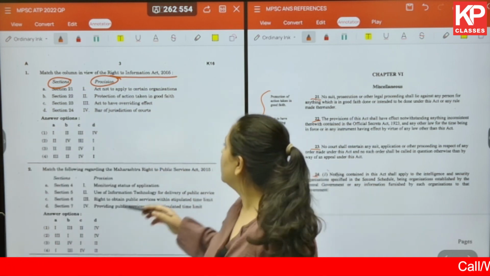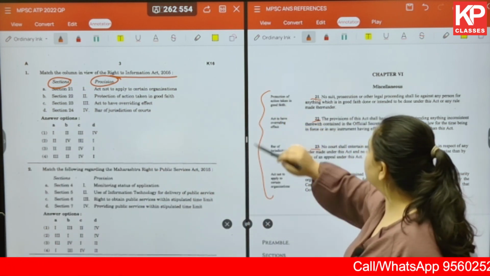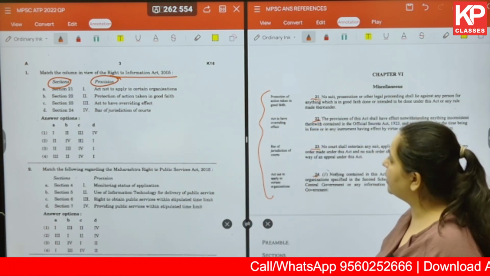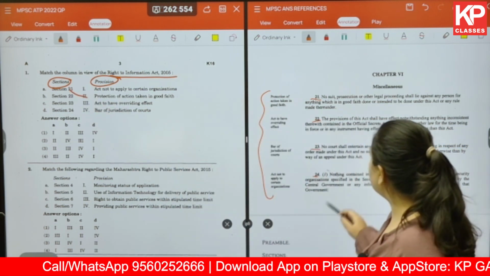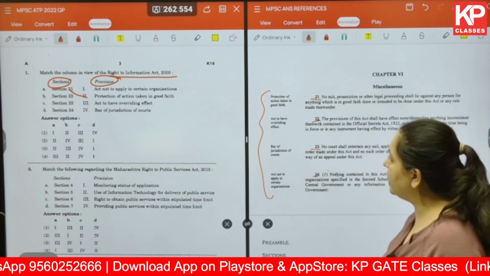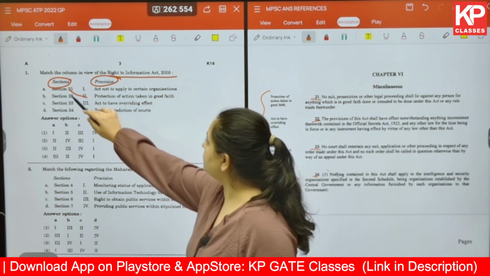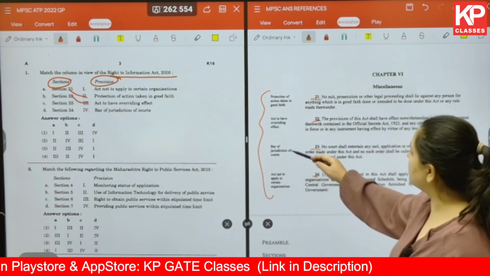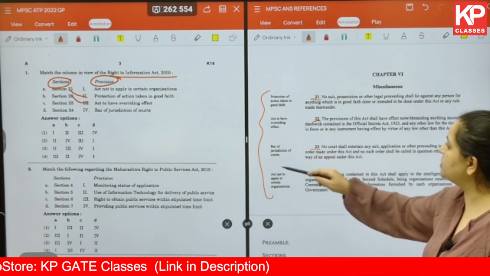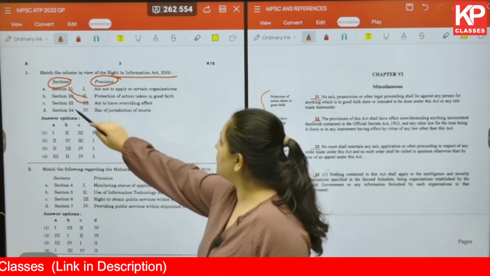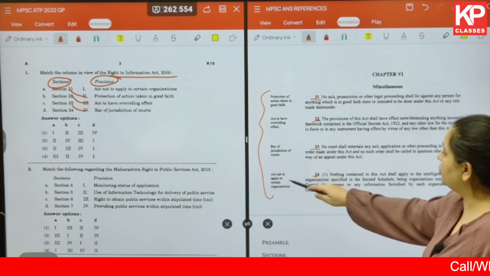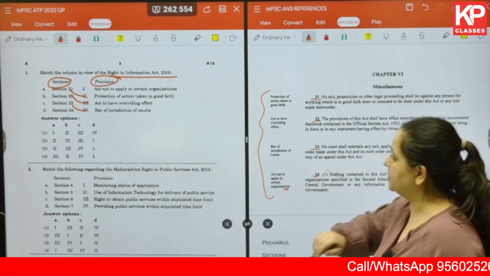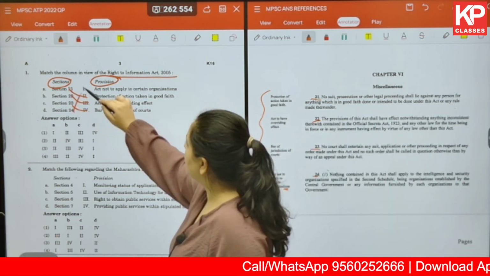Here 21 talks about protection of action taken in good faith. A is 2. 22 is about having overriding effect. 23 talks about bar of jurisdiction of courts. And 24 talks about act not to apply to certain organizations, which is 1.